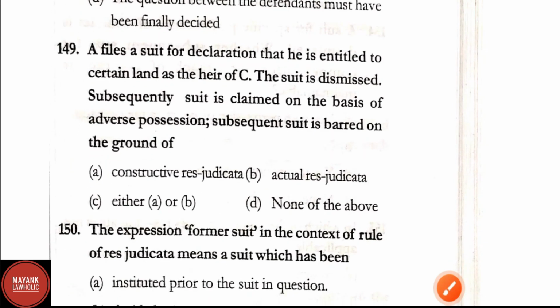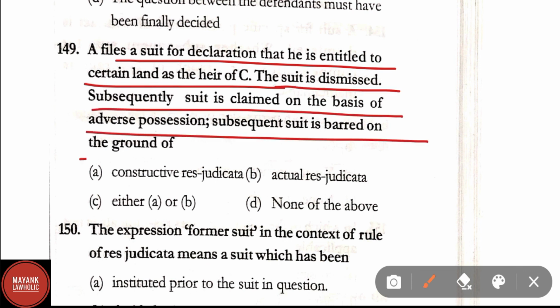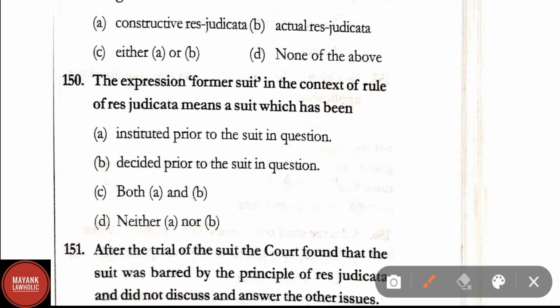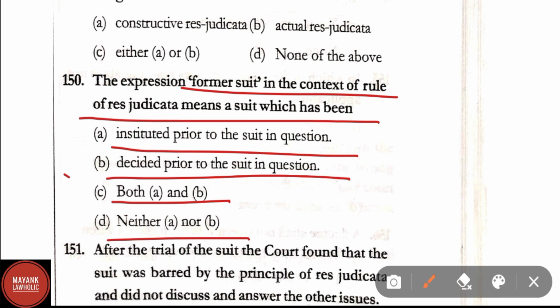Question number 149. A suit for a declaration that he is entitled to certain land as the heir of C. The suit is dismissed. Subsequently, suit is claimed on the basis of adverse possession. Subsequent suit is barred on the ground of. Correct answer is option A, that is constructive res judicata. Question number 150. The expression former suit in the context of rule of res judicata means a suit which has been instituted prior to the suit in question, decided prior to the suit in question, both A and B, neither A or B. Here correct answer is option B, that is decided prior to the suit in question.